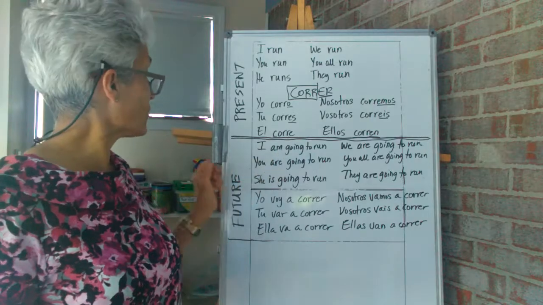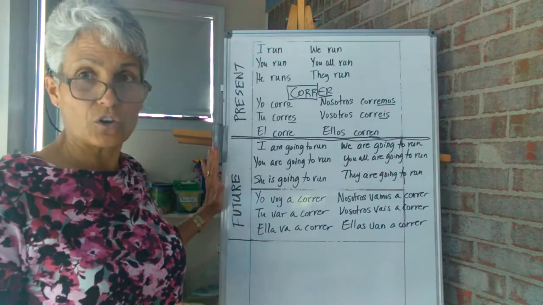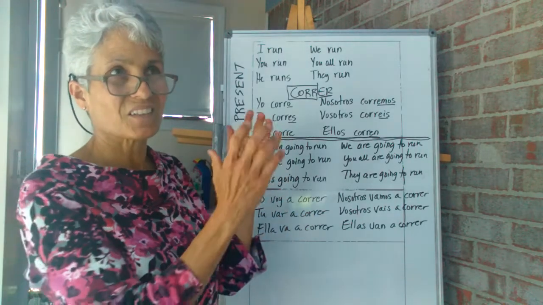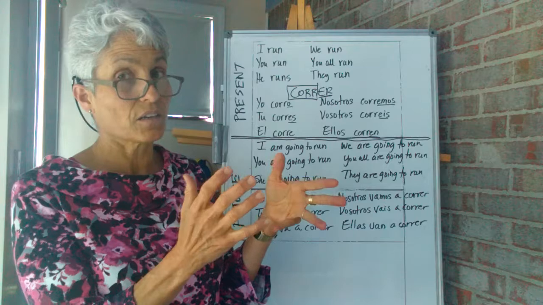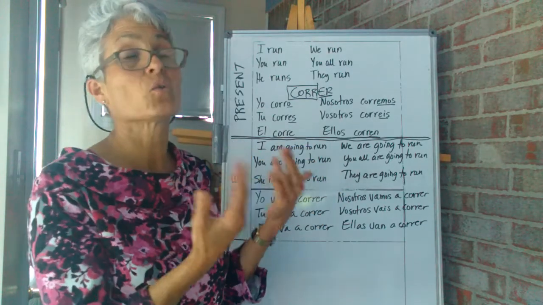Then I am going to run. This is the present. This is the future that we learn. The future that we learn is kind of a cheating way of doing future because we're not taking the stem of the verb and adding an ending. There is a future tense like that, and that would be like I will run.